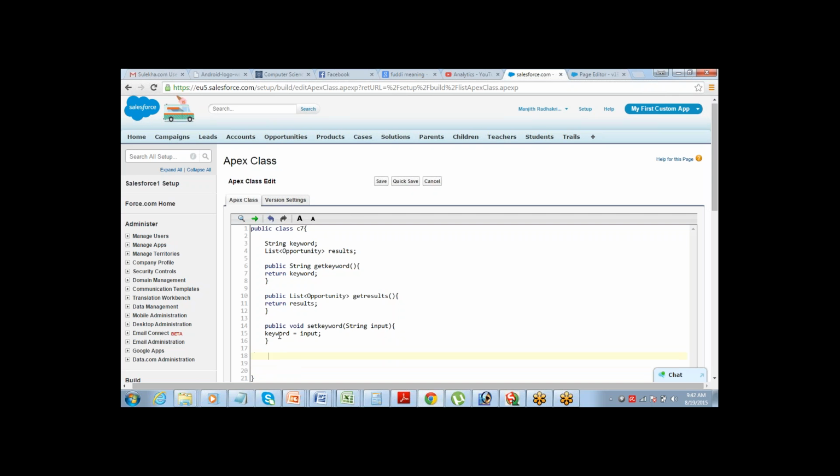Now it's just a matter of writing the page reference method. How will we write that? Page reference search, whatever you want to name it.